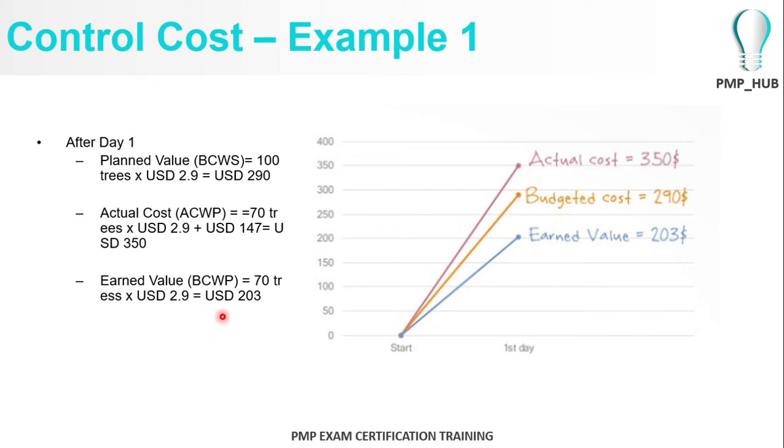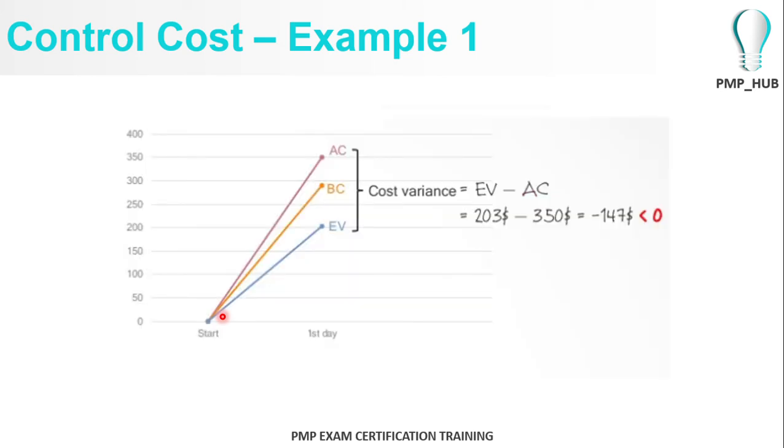So actually your variance is not 350 minus 290. Actually your variance is much more. You have spent $350, and also you have planted only 70 trees. The earned value is actually the effort of work that you have done. The earned value is $203. So your cost variance is this much, 350 minus 203.